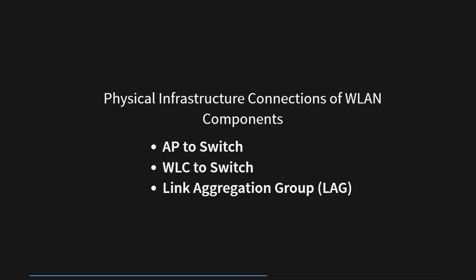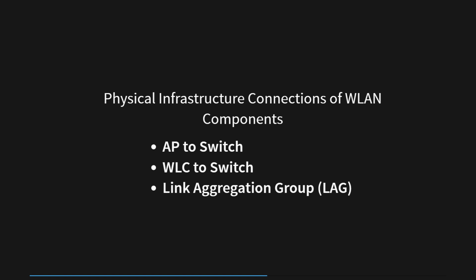When it comes to the connection between the wireless LAN controller, WLC, and the switch, a trunk port is used. This trunk port allows the WLC to efficiently handle traffic from multiple VLANs, corresponding to various wireless SSIDs. In an office building scenario, the WLC is skillfully connected to a core switch using a trunk port. The core switch carries traffic from multiple VLANs, each associated with different wireless networks, SSIDs, enabling seamless communication for employees and guests.